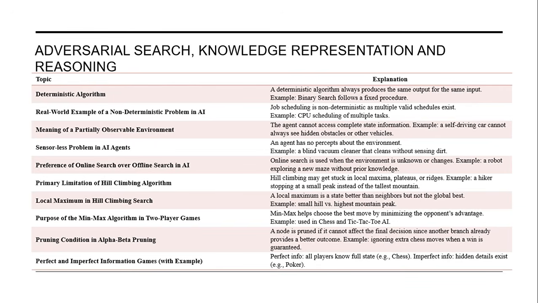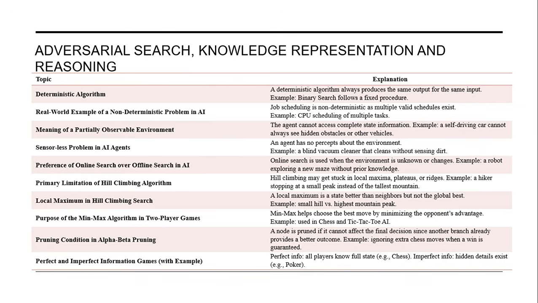And that is your goal. Purpose of the min-max algorithm. The min-max algorithm helps to choose the best move by minimizing the opponent's advantage. For example, it is used in chess as well as in tic-tac-toe. Pruning conditions for AI. Under the alpha-beta search algorithm, pruning is used. A node is pruned if it cannot affect the final decision, since another branch already provides a better outcome. For example, ignoring the extra chess moves when the win is guaranteed.